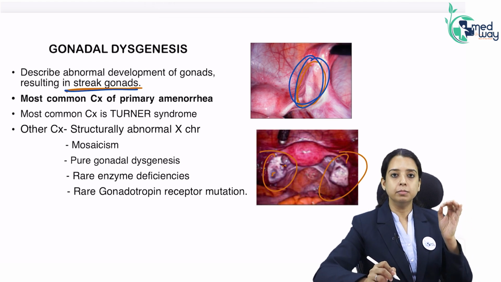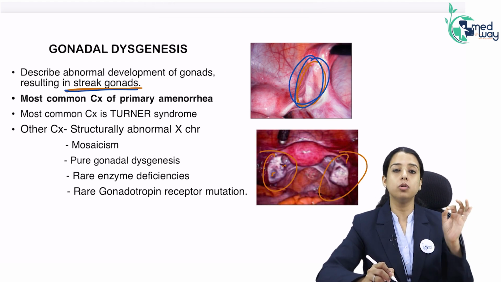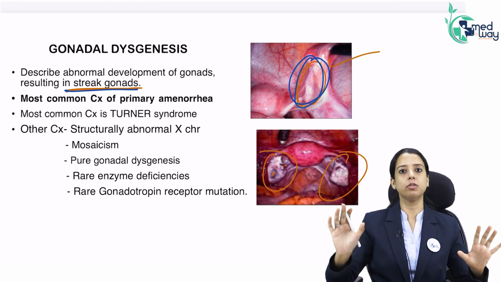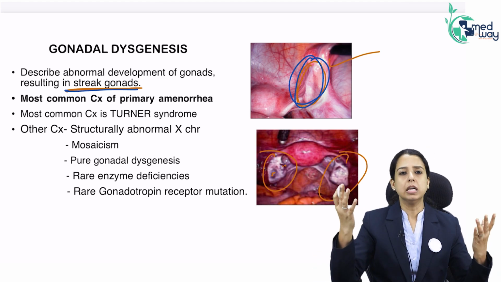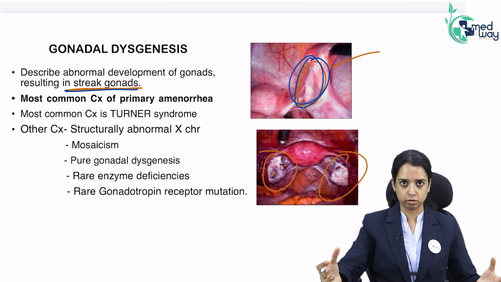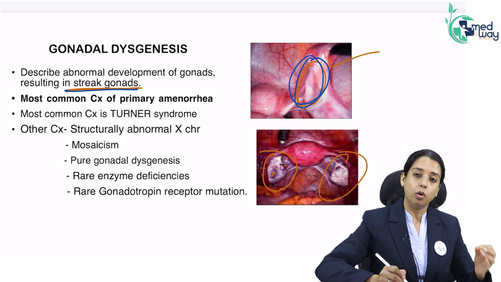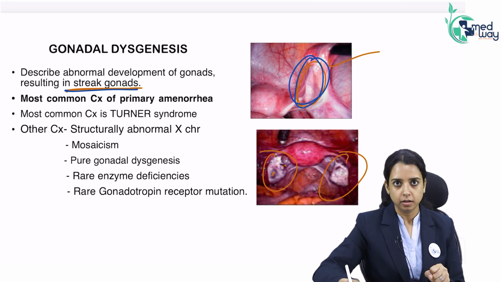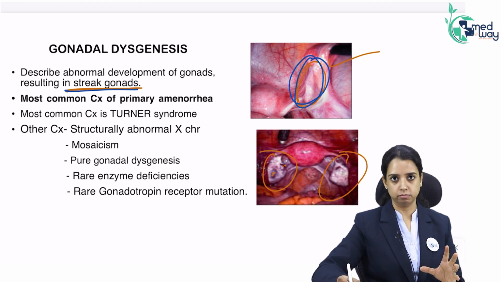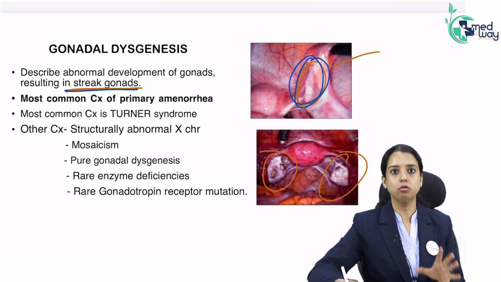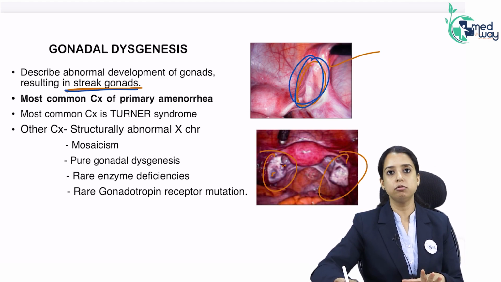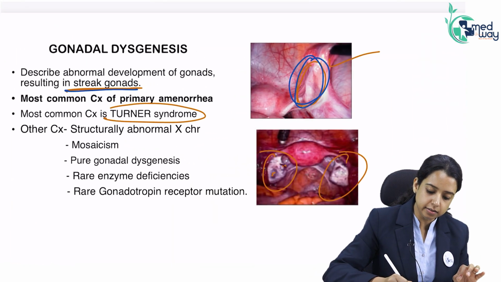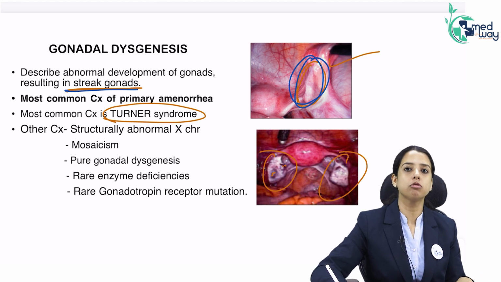And the most common cause of primary amenorrhea is gonadal dysgenesis. So the most common cause when a girl comes to you with primary amenorrhea is gonadal dysgenesis. Since the ovary is not working, how will she have secondary sexual characters? She will not have them. Okay. What is the most common cause of gonadal dysgenesis? Why is it happening? Obviously there is a problem in the sex chromosome. So it is basically a genetic, chromosomal problem. The most common chromosomal problem causing gonadal dysgenesis is Turner syndrome.